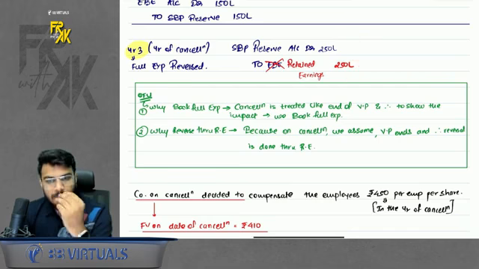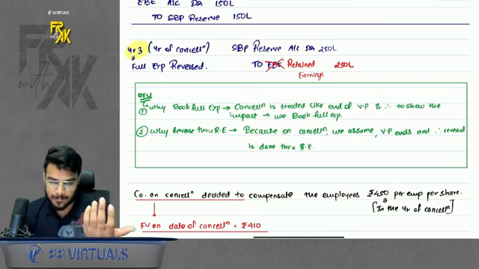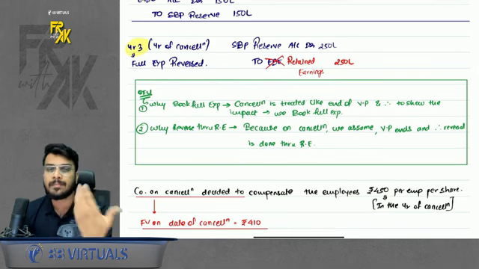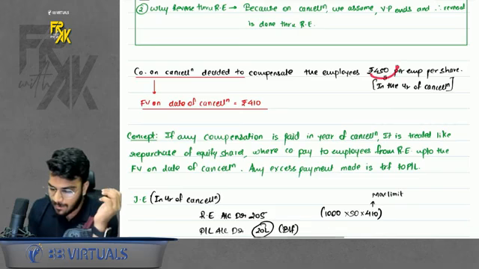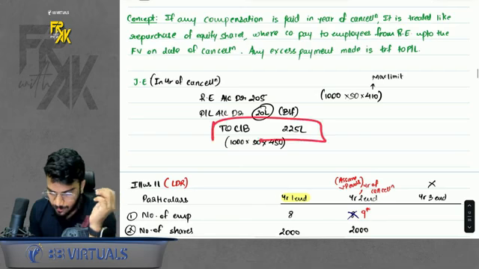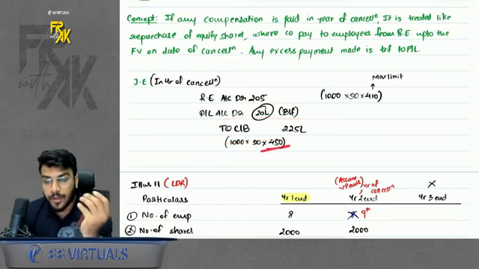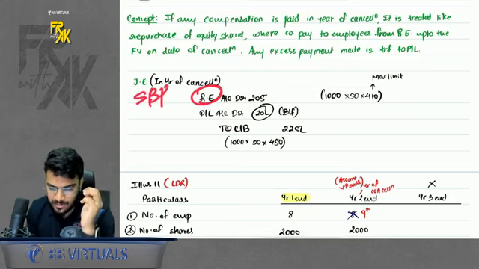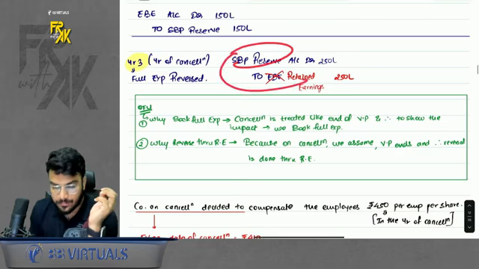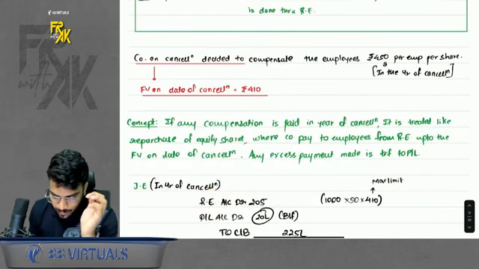Third thing, sometimes in cancellation the company pays some compensation. So make the payment for that compensation. Let's say the company is making a payment of 450. So pay that compensation as per 450. But when you pay, you will pay from retained earnings. Why not from SBP reserve, sir? Because all the SBP reserve has already been reversed. Okay, so you will pay off from retained earnings.